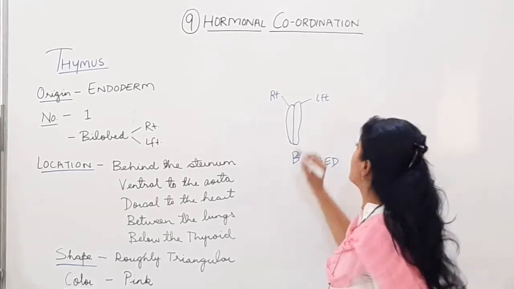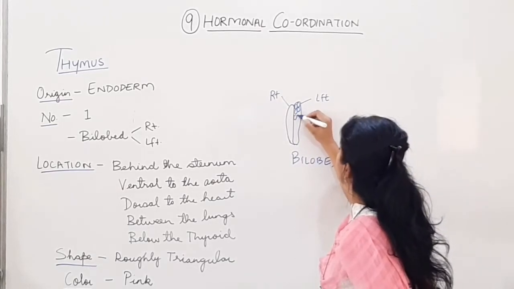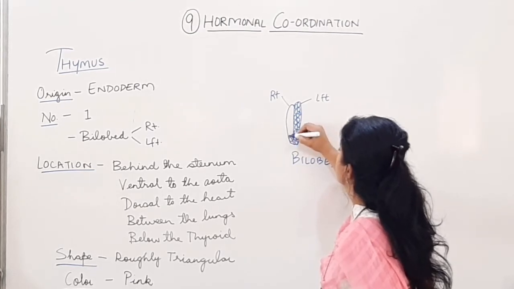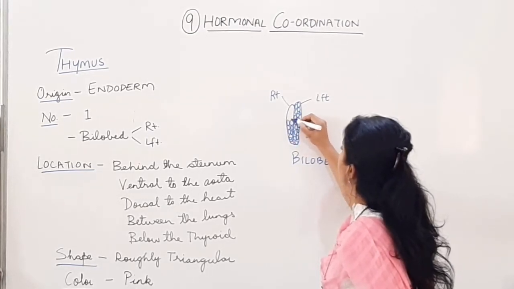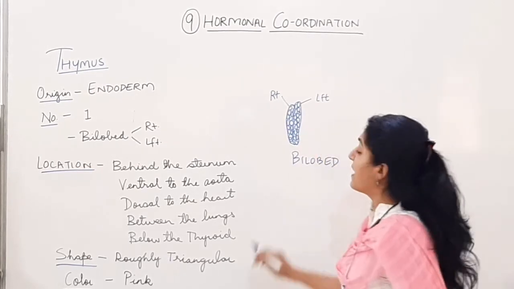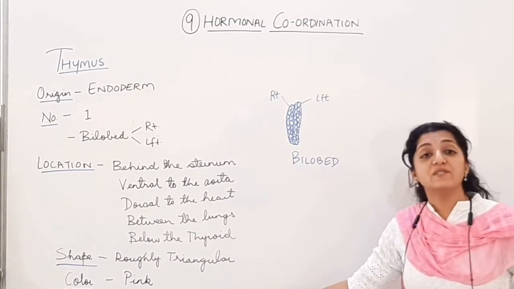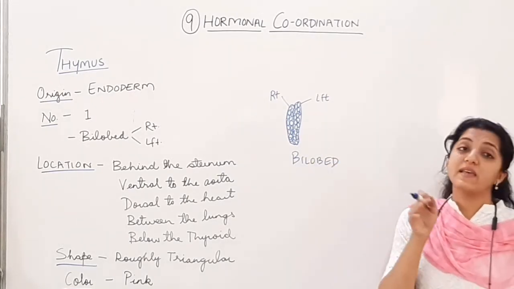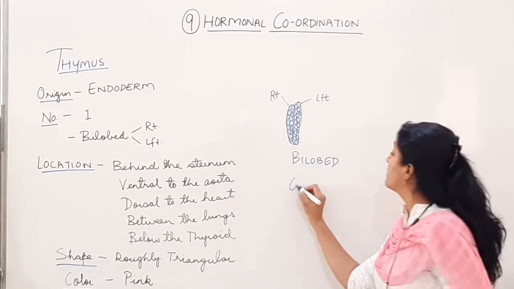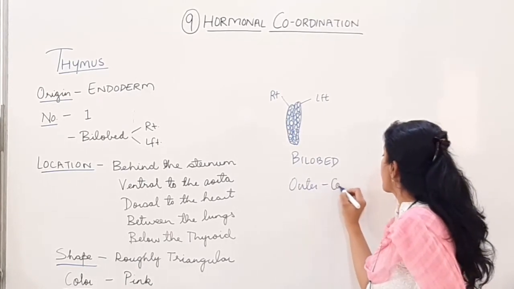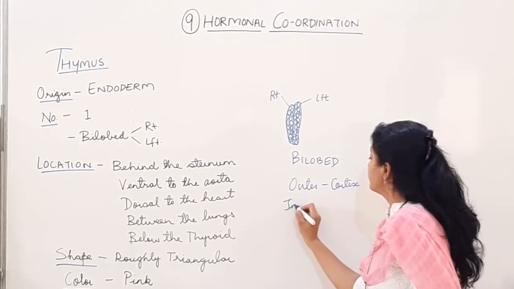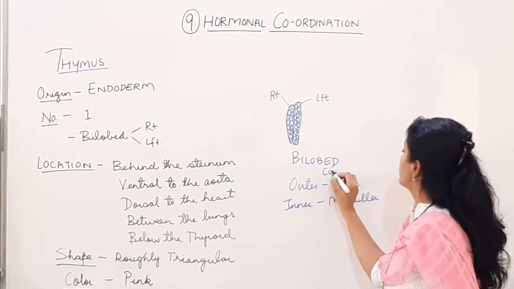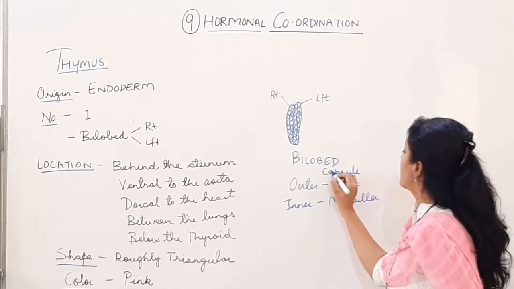And it is going to have small lobular structures. So these are the lobules. The gland is pink in color, and as we have seen for the other organs, this will also have an outer capsule, then the outer cortex and the inner medulla. So it's going to have the outer cortex, inner medulla, and a capsule which is going to surround the gland from outside.